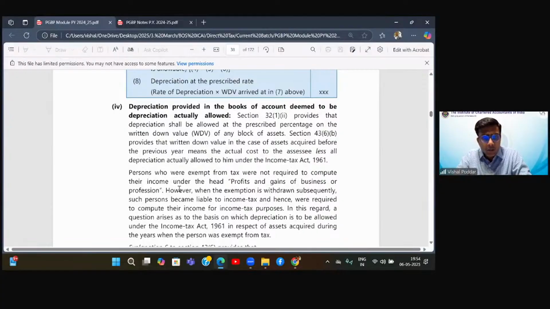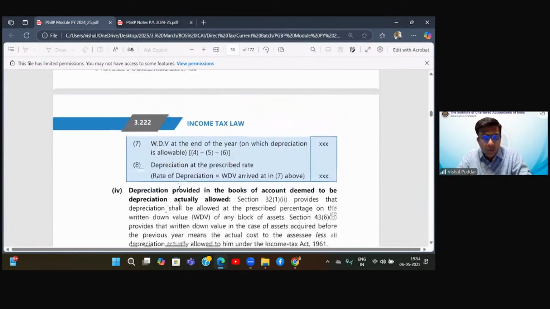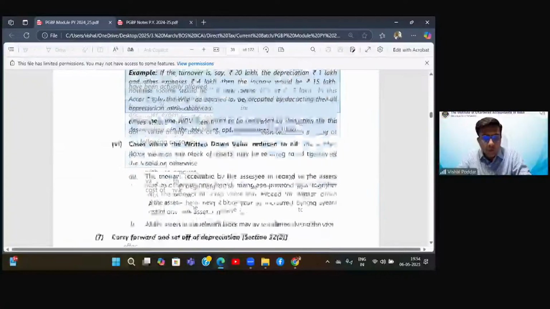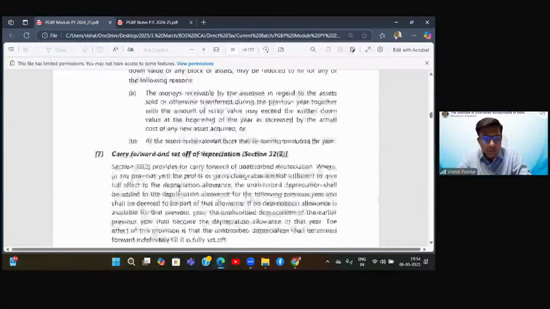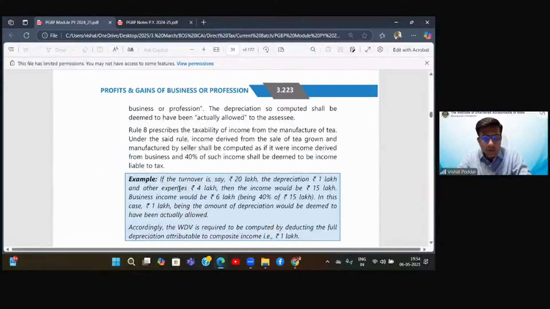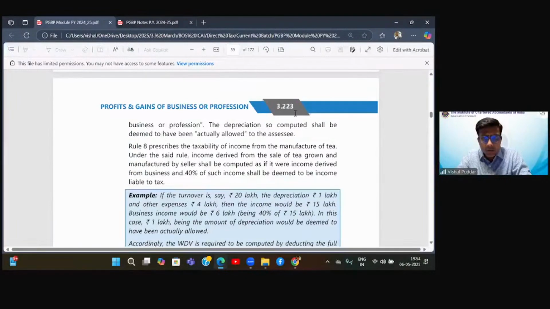Depreciation provided in the books. You are saying this one only, na? 3.223. Achha, sorry, it is 3.2236. Where is explanation 6, beta? 3.223. Explanation 6.